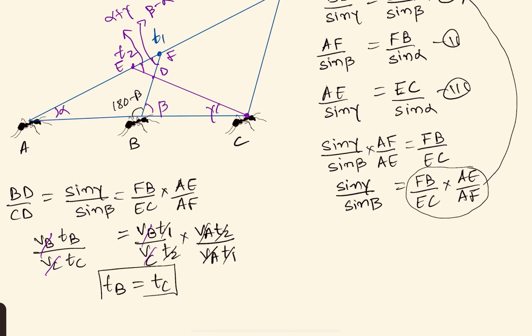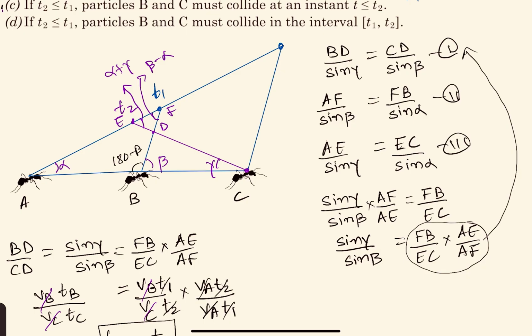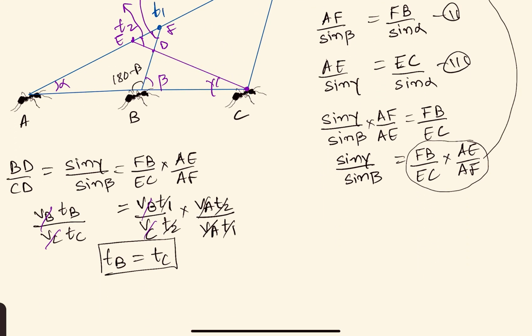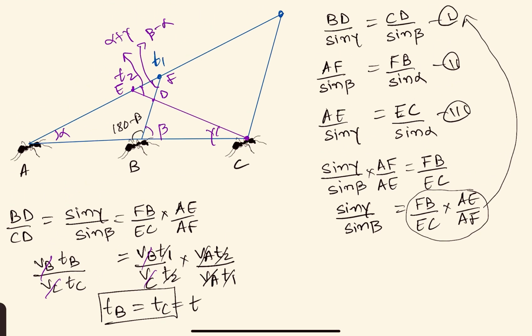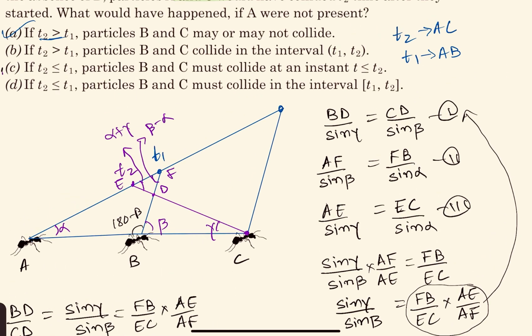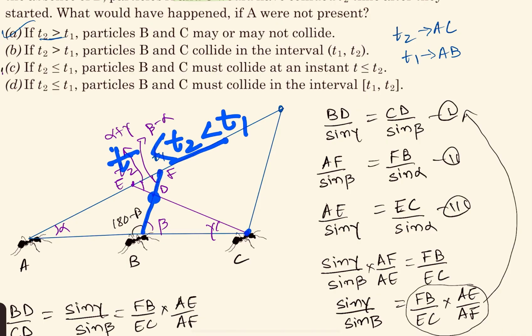So the particles will be at the same place at the same time. So they must collide. Okay, and this is the time which is mentioned as T. This time must be lesser than T2 because at T2 time it reaches here, right? And it must be lesser than T1 also because T2 is already less than T1, and the time T that we are getting here for the collision between B and C is lesser than both of them.